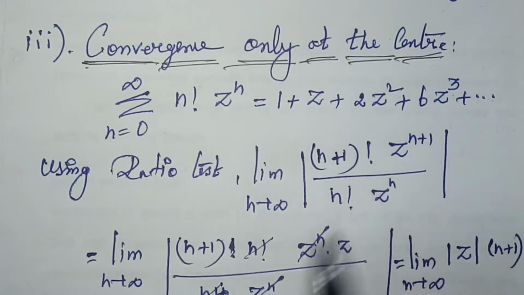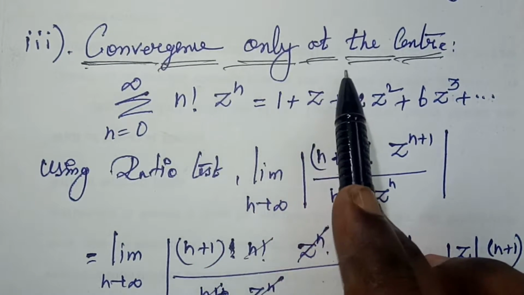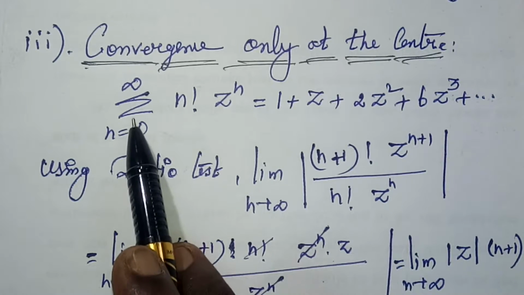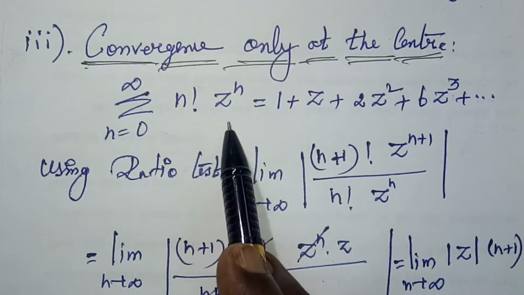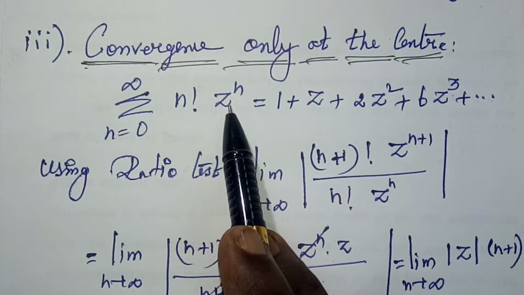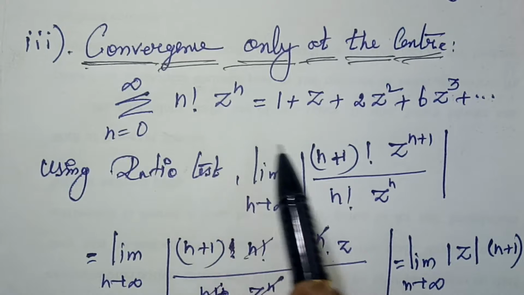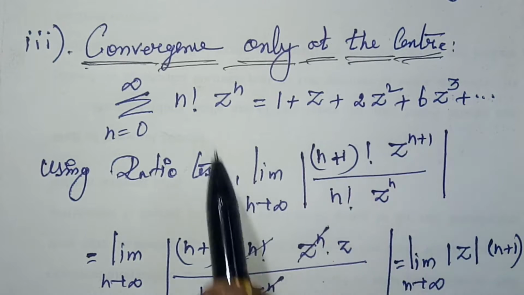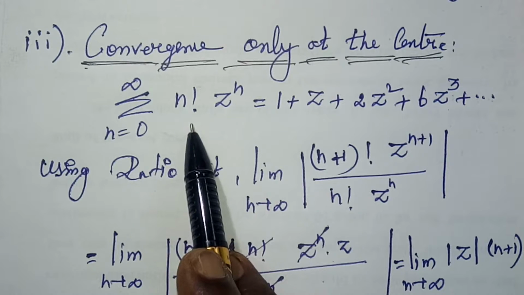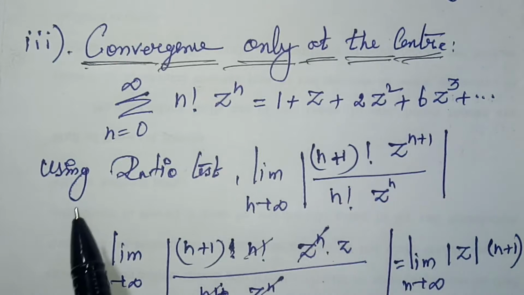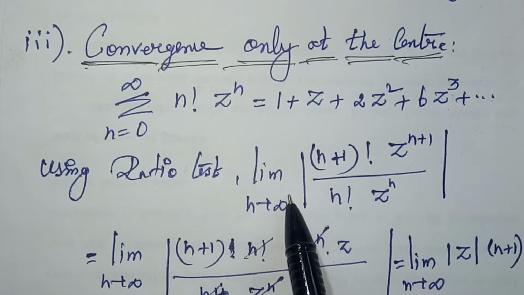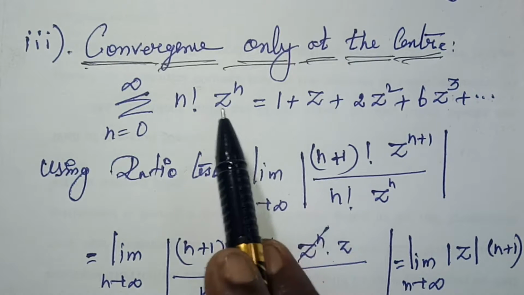Third case, converges only at the center: summation n equal to 0 to infinity n factorial times z power n. Now I am going to expand this series, so I get 1 plus z plus 2 z square plus 6 z cube, just substituting n equal to 0, n equal to 1, n equal to 2, so I got the terms. Now using ratio test, limit n tends to infinity, modulus of n plus 1.